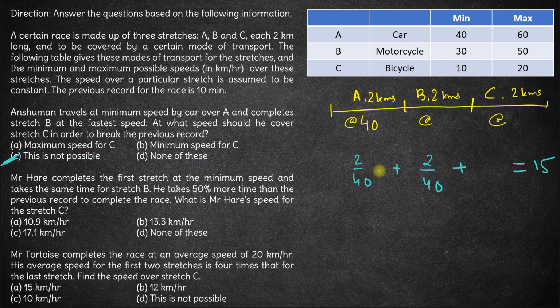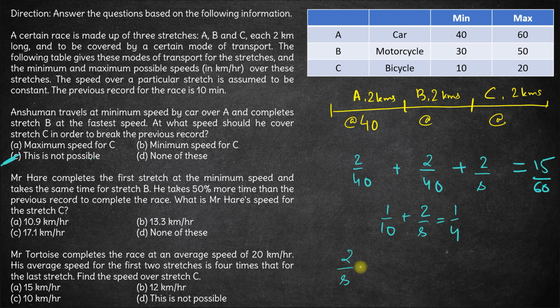And since all of this is in hours, let's convert this into hours. So 15 by 60 hours. This is the total time taken. That will be equal to 2 by 40 for the first stretch, 2 by 40 for the second stretch, plus 2 by S, let's say S is the speed in the third stretch. So this is the total time taken. So this is 2 by 40 plus 2 by 40 is 4 by 40. 4 by 40 is effectively 1 by 10 plus 2 upon S is 15 by 60, which is 1 by 4.